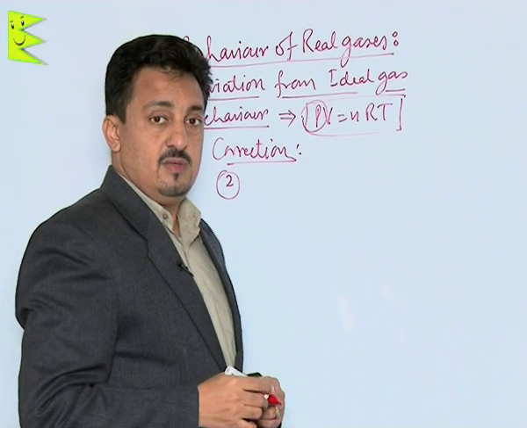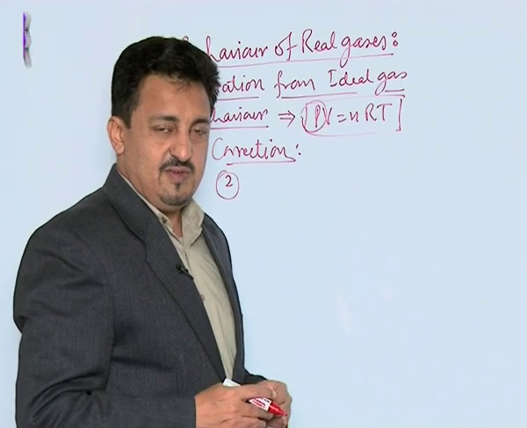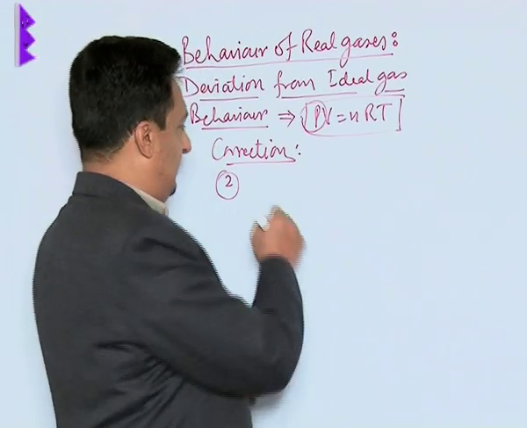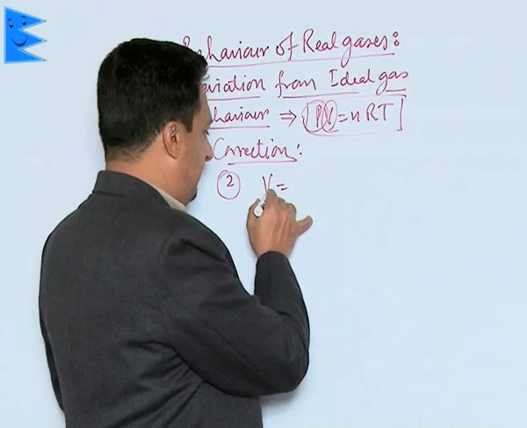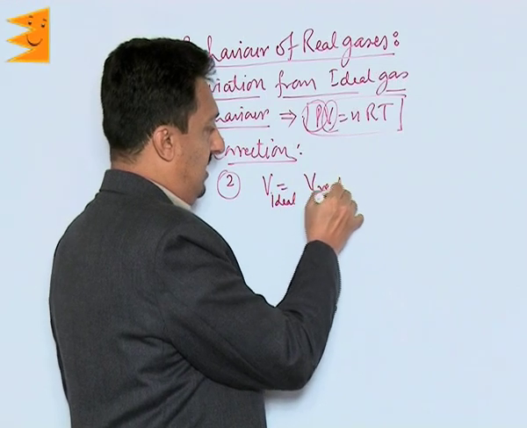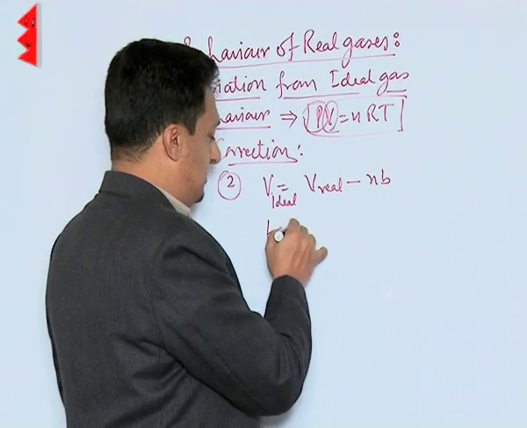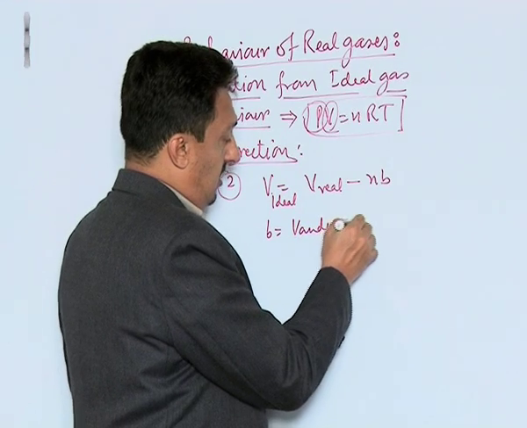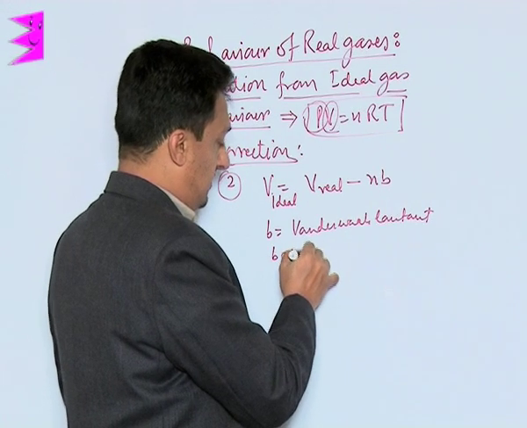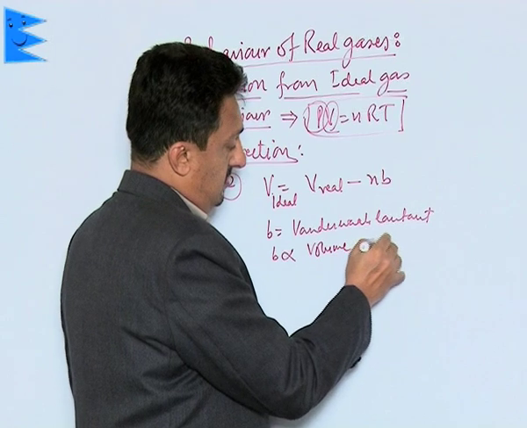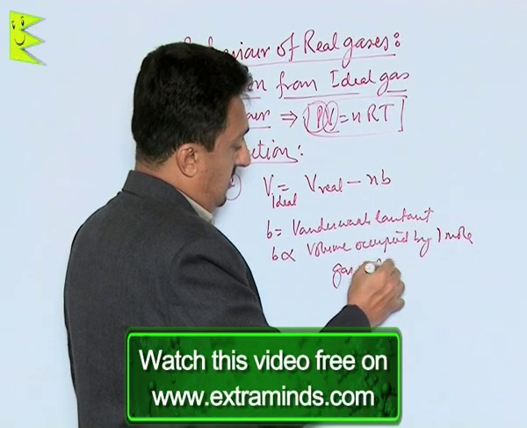The volume of the gas molecules was considered to be significant, specifically when the pressure is high, and therefore the ideal volume was taken as V real minus nb, where again b is called the van der Waals constant, signifying the volume occupied by 1 mole of gas molecules.